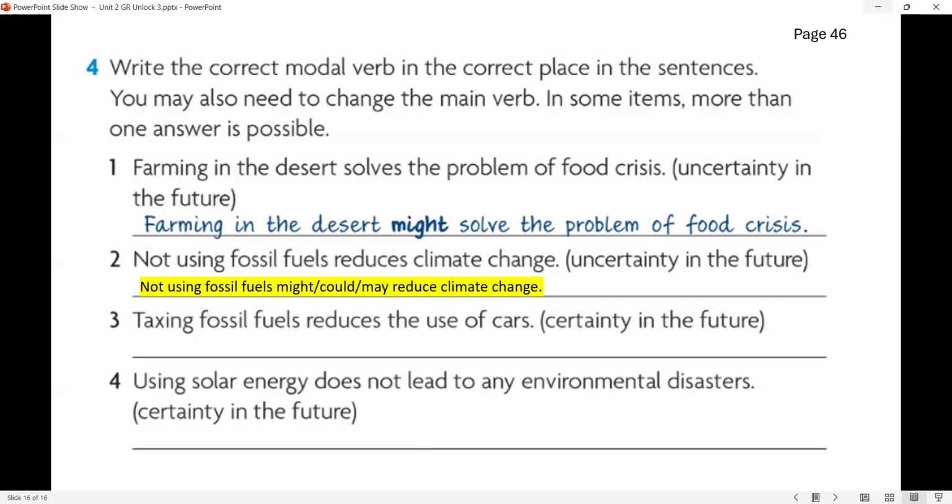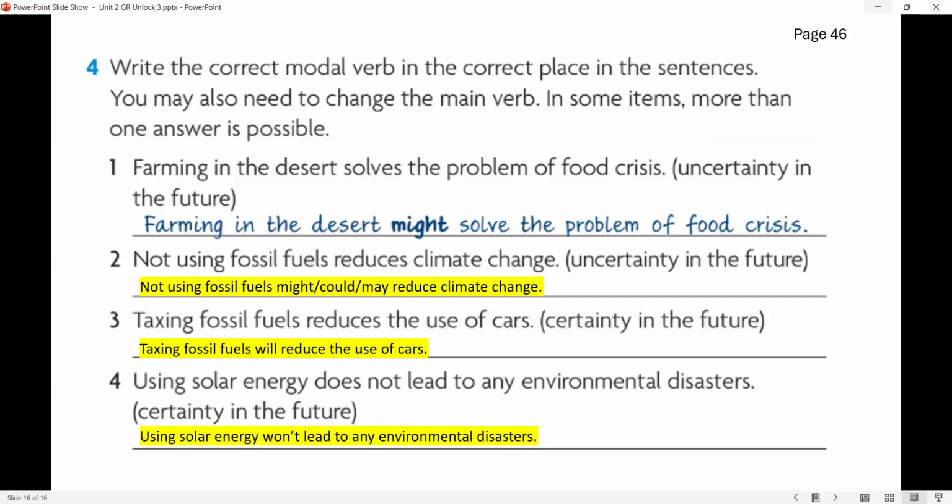Number 3, taxing fossil fuels reduces the use of cars. You are going to show certainty in the future. Let's check the answer. Taxing fossil fuels will reduce the use of cars. Number 4, using solar energy does not lead to any environmental disasters, and you're going to show certainty in the future. Let's check the answer together. Using solar energy won't lead to any environmental disasters.